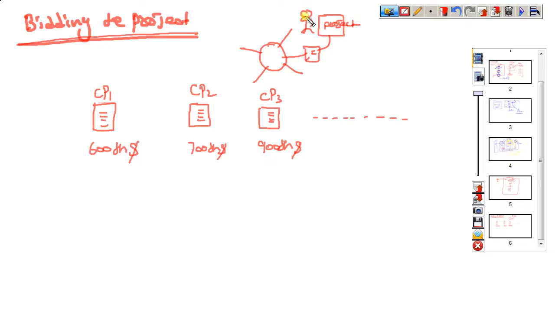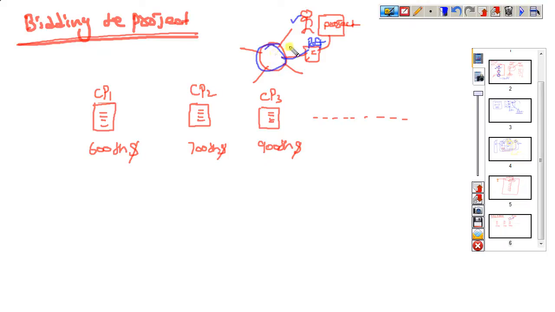So we have one client, and that client plans to develop one project. Which company is the best one, they need to select. Before selecting, they need to follow a process. First they gather their project-related requirements and give all the requirements to one consultancy.